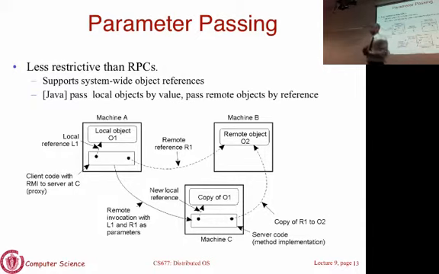Isn't there overhead because of passing objects by reference? Because every time I want to dereference, I have to go to that machine. Yes. So the question is, there is a lot of overhead when you pass by reference. Every time you dereference it, you will have to chase a network pointer, which is expensive, because you need to dereference something on a different machine. Yes. So you are getting more convenience, but there is also more complexity. You could prohibit it, but then you could never have multiple machines calling this remote object. If you allow it, you have to pay the price for doing the extra work.